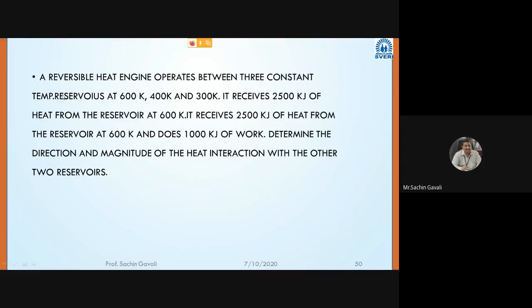In the previous lecture we solved such kinds of numericals. A reversible heat engine operates between 3 constant temperature reservoirs at 600 Kelvin, 400 Kelvin, and 300 Kelvin.